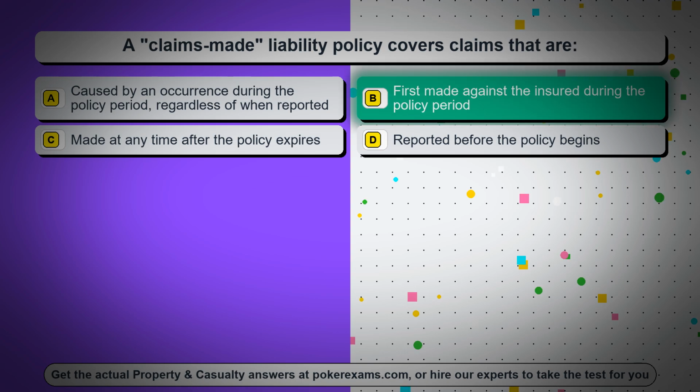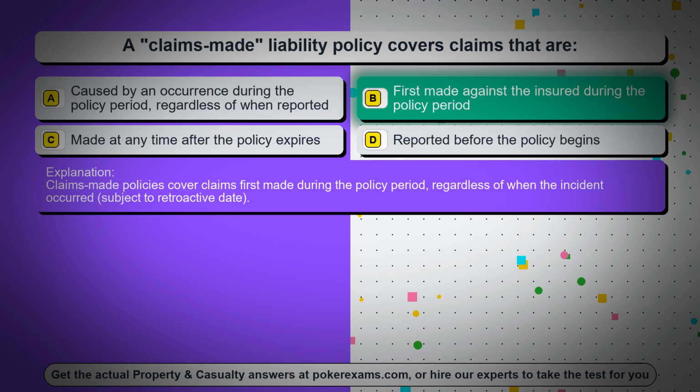The correct answer is option B, first made against the insured during the policy period. Claims-made policies cover claims first made during the policy period, regardless of when the incident occurred, subject to retroactive date.